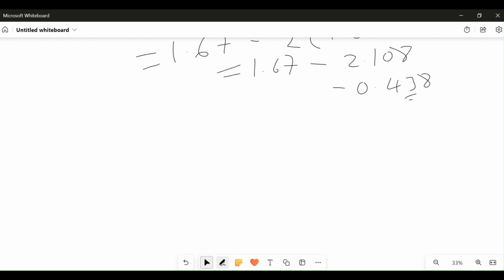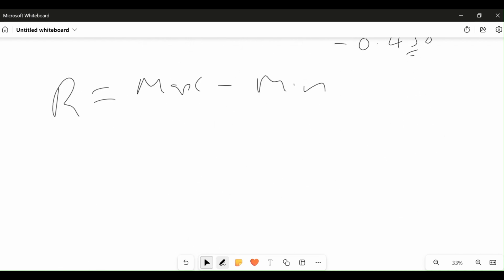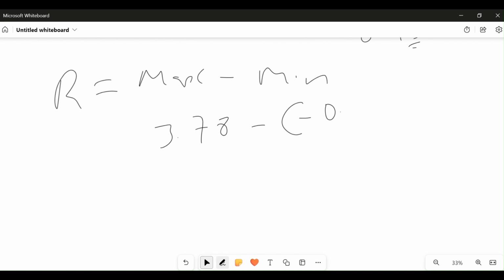Now we have to find our range, which is the maximum value minus the minimum value. The maximum value we calculated here is 3.78. So we have 3.78 minus negative 0.438.